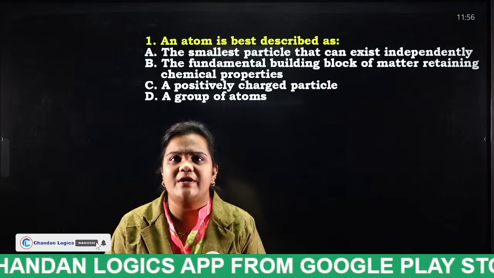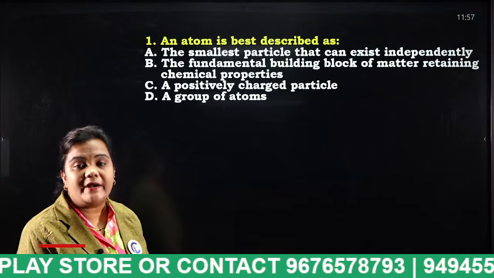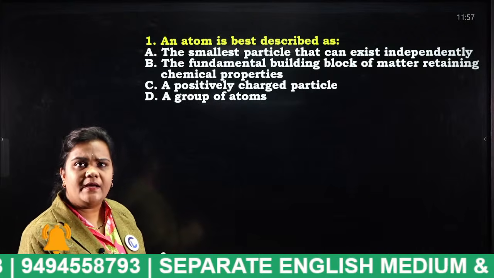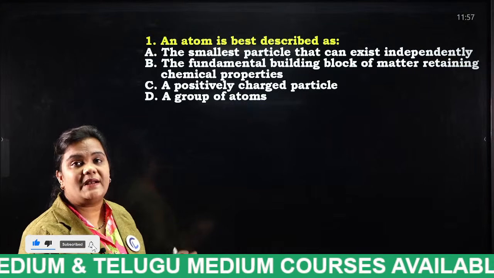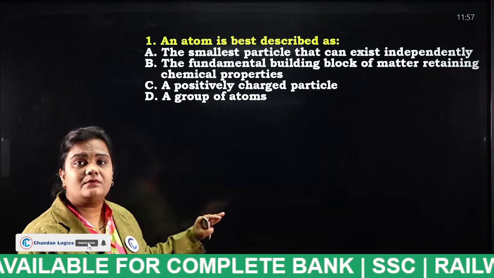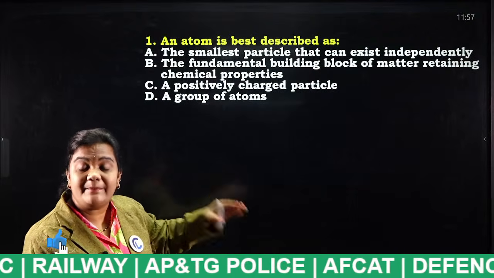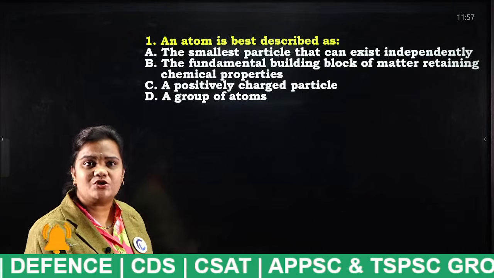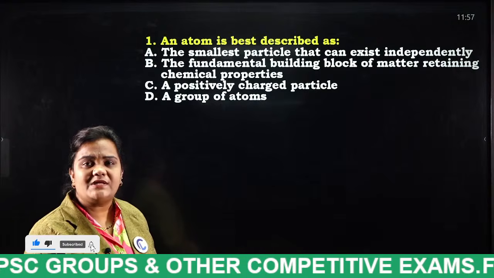So what is the answer, students? Look at the question properly. I have told you already, atoms are the building blocks of matter. I am not getting your messages properly. Look at the question properly: the smallest particle that can exist independently, not that. I have explained already, atoms are nothing but the building blocks of matter. Now tell me the answer, students. Tell me, what is the answer for this question?